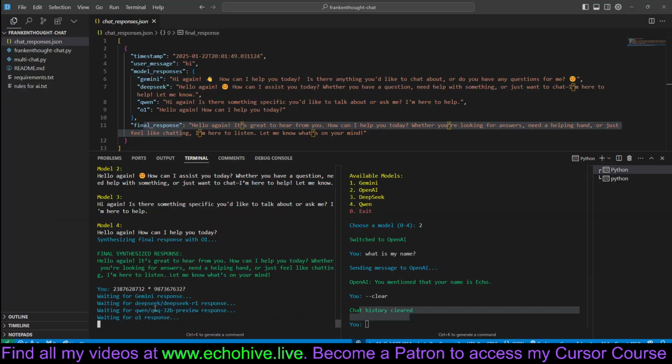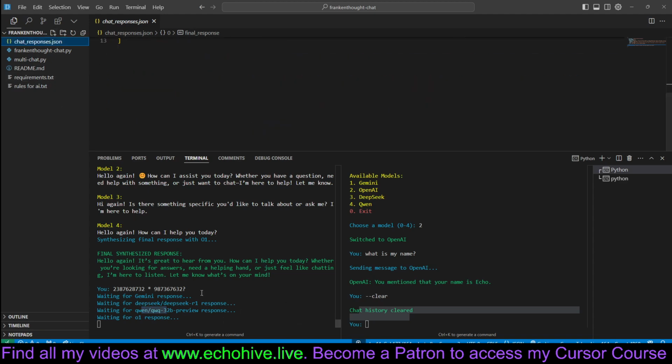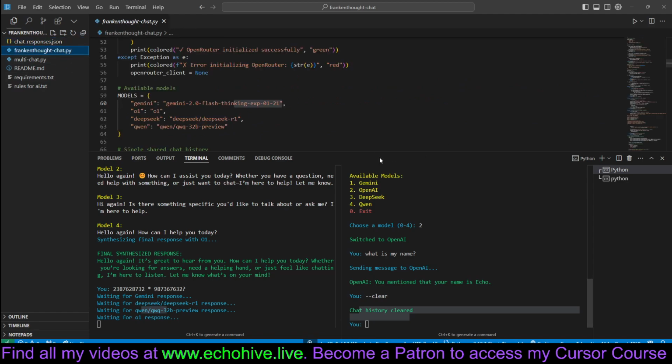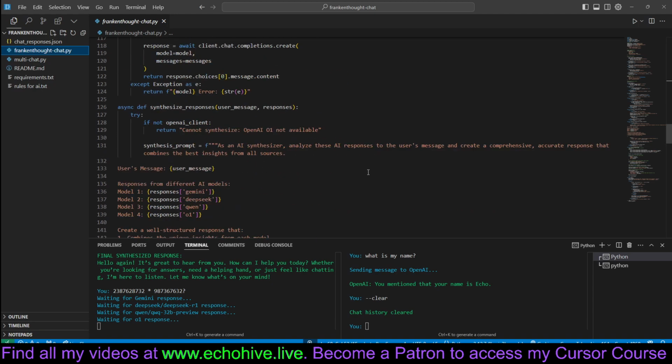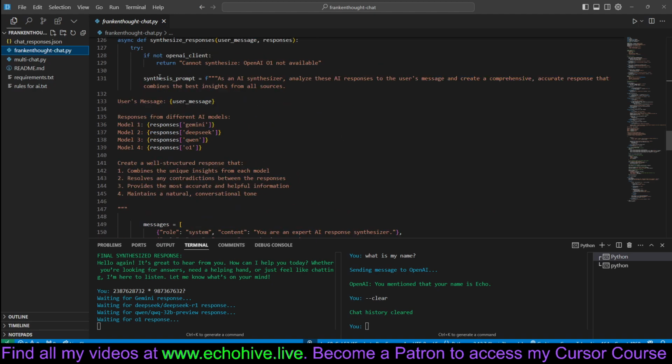This is going to take a moment. I mean, obviously, they're each going to take probably a few minutes to try to solve it. And the responses will be printed. We also save them to chat responses. Then we're going to send all of the responses to O1 to actually combine them. This is the synthesis prompt. As a synthesizer, analyze these AI responses and create comprehensive, accurate responses. We pass all the responses like this.